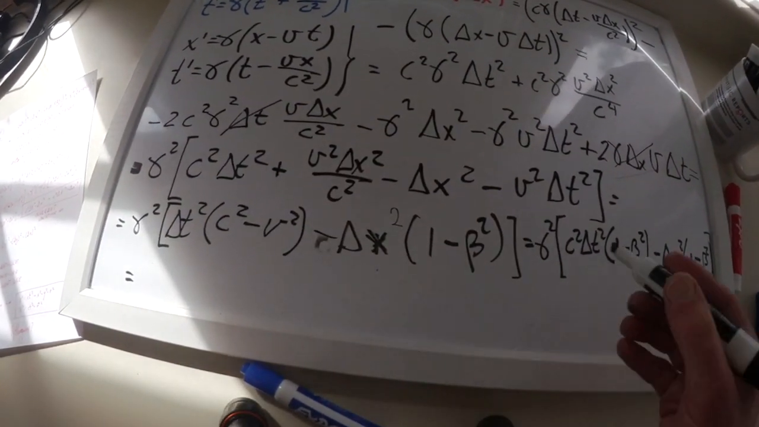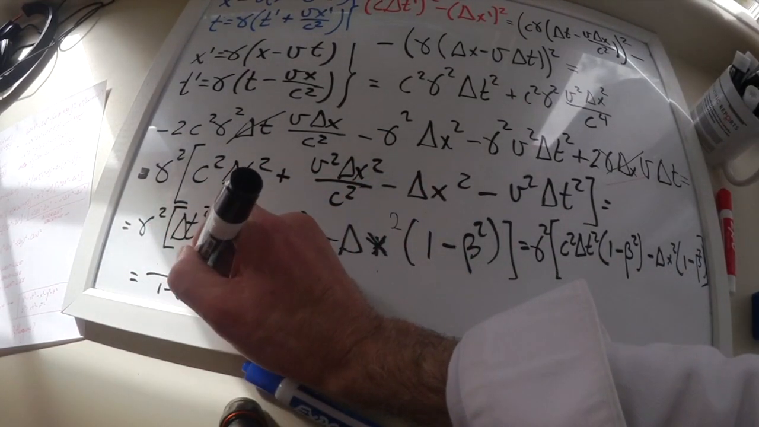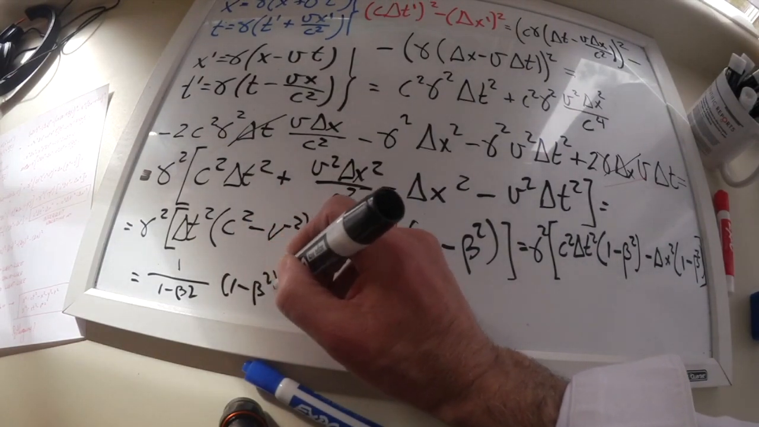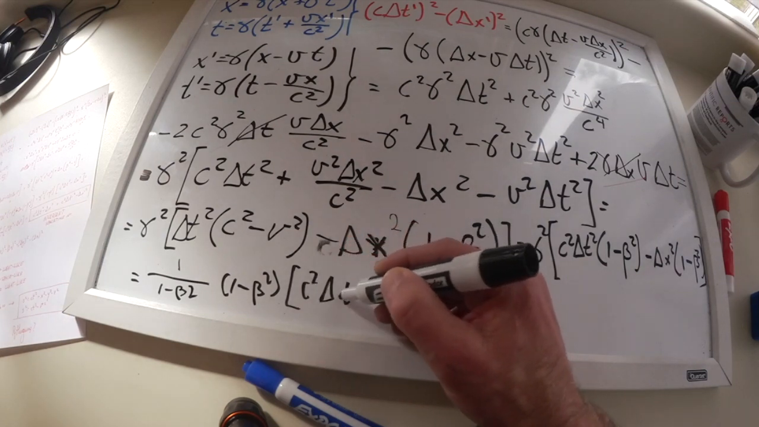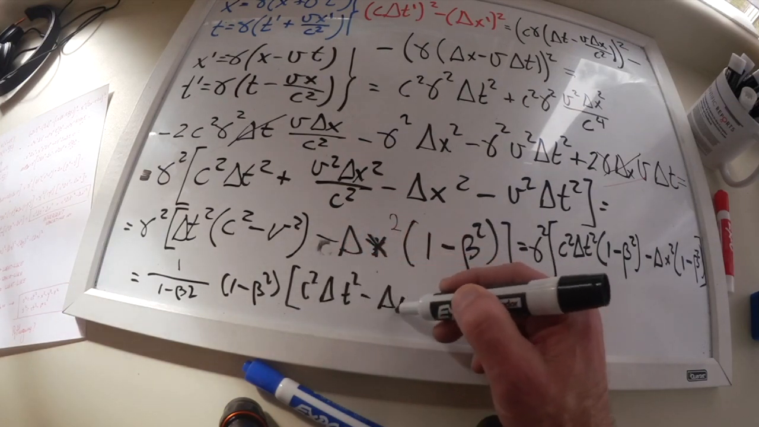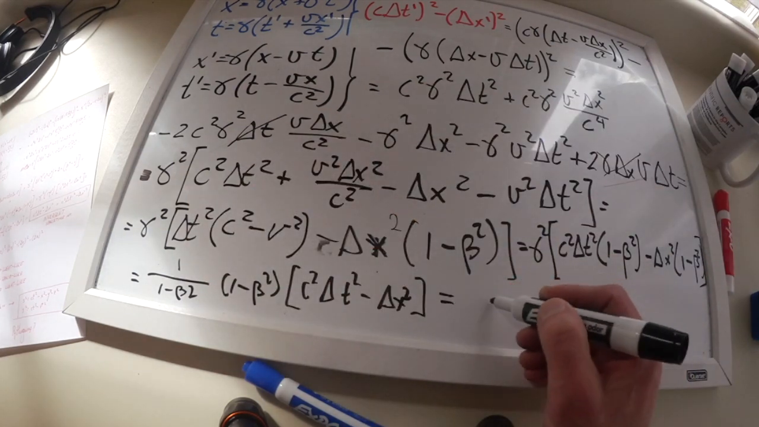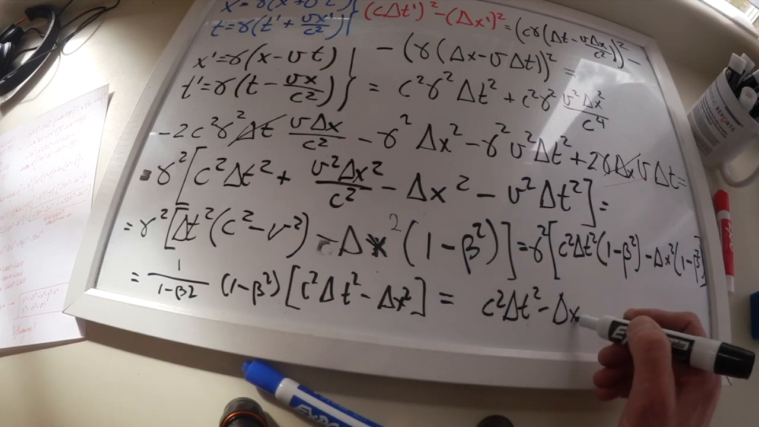So this gamma squared is 1 over 1 minus beta squared. Then I take out of the parentheses 1 minus beta squared, and I have in here that this is c squared delta t squared minus delta x squared. So this cancels that, and I get c squared delta t squared minus delta x squared.